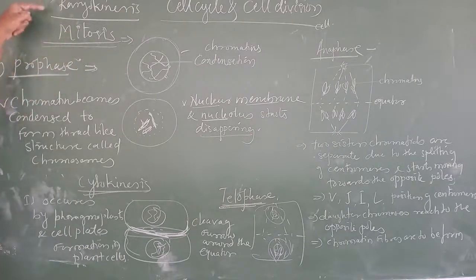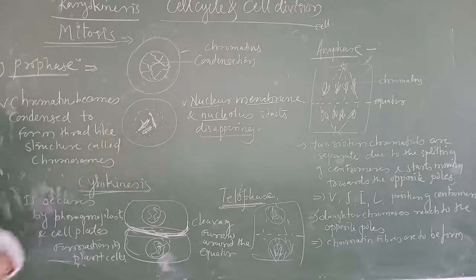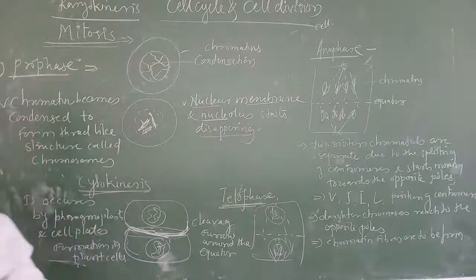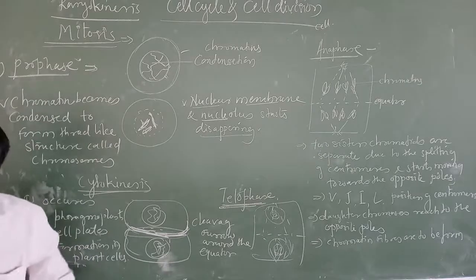In mitosis, we have studied two important events, karyokinesis and cytokinesis, and four different phases of mitosis: prophase, metaphase, anaphase, and telophase. It is followed by cytokinesis, which divides into two cells having an equal number of chromosomes.